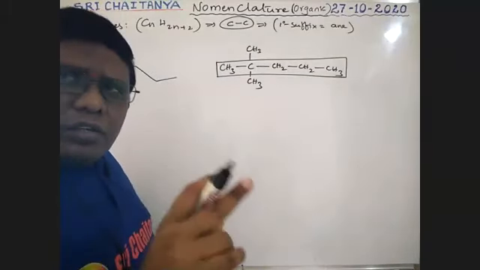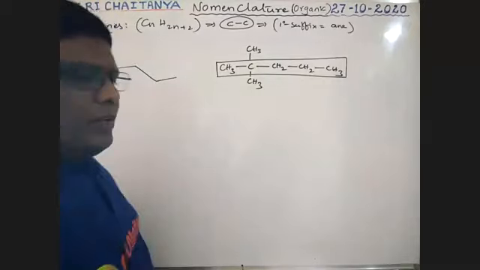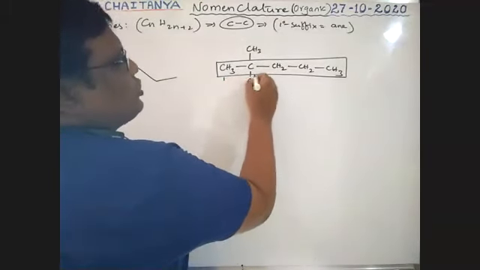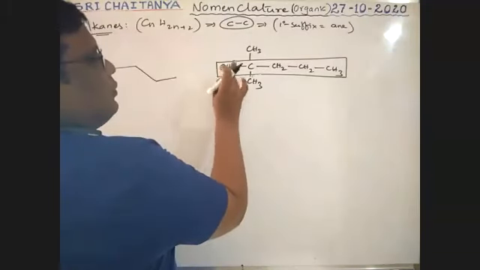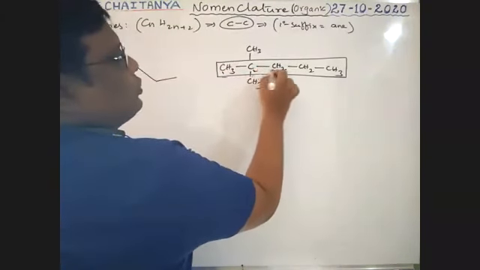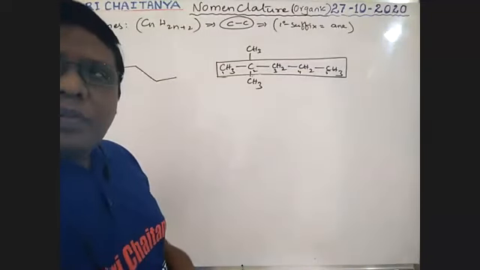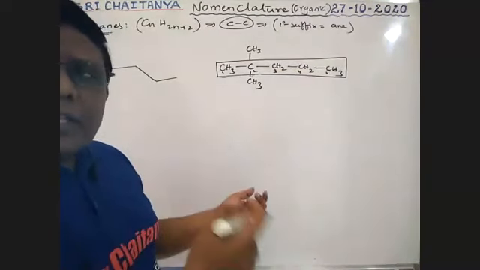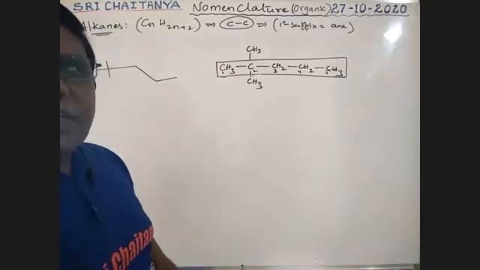This is the longest chain. Try to give the numbering from left to right and right to left. So now I'm giving 1, 2, that is the carbon number, 1, 2, 3, 4, 5. It's a 5 carbon chain, boys. No other chain is greater than this 5 carbon chain. That is why I'm taking that as the parent chain.